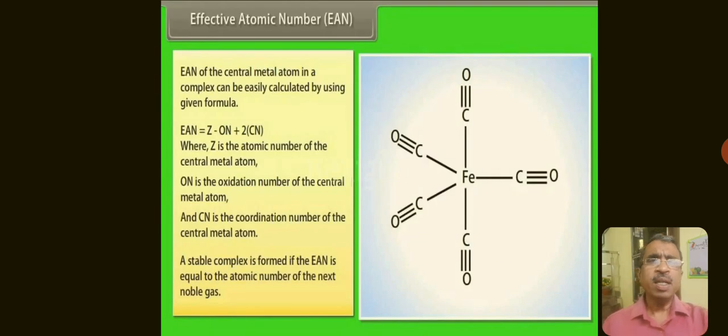Here I have shown how to calculate the EAN. As I have said, EAN can be calculated using the atomic number of the central metal atom or ion, minus the oxidation state of the metal atom or ion, plus 2 times the coordination number, or the total number of electrons gained by the ligands from the central metal ion.